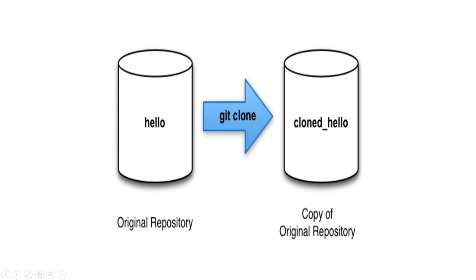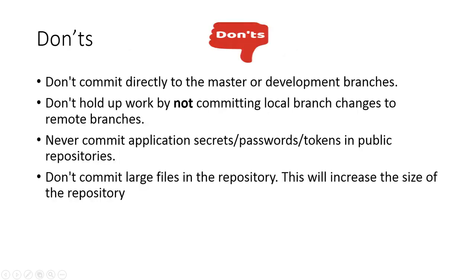Now if I have a remote repository, and I have to work on that remote repository and I want a local copy of that, I'll type a command in git which is git clone and the remote repository URL. So I'll have a clone, or a copy, of that original repository.